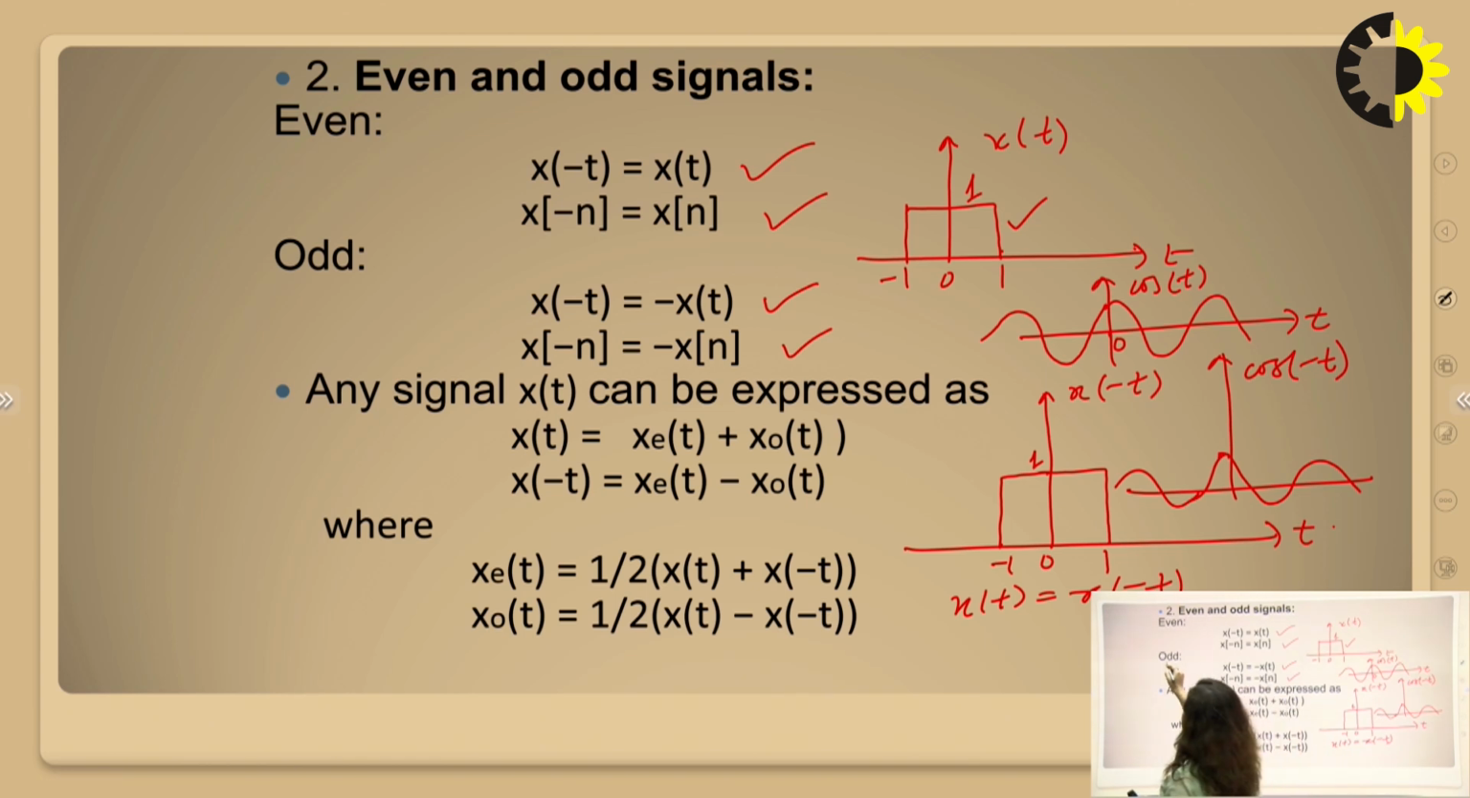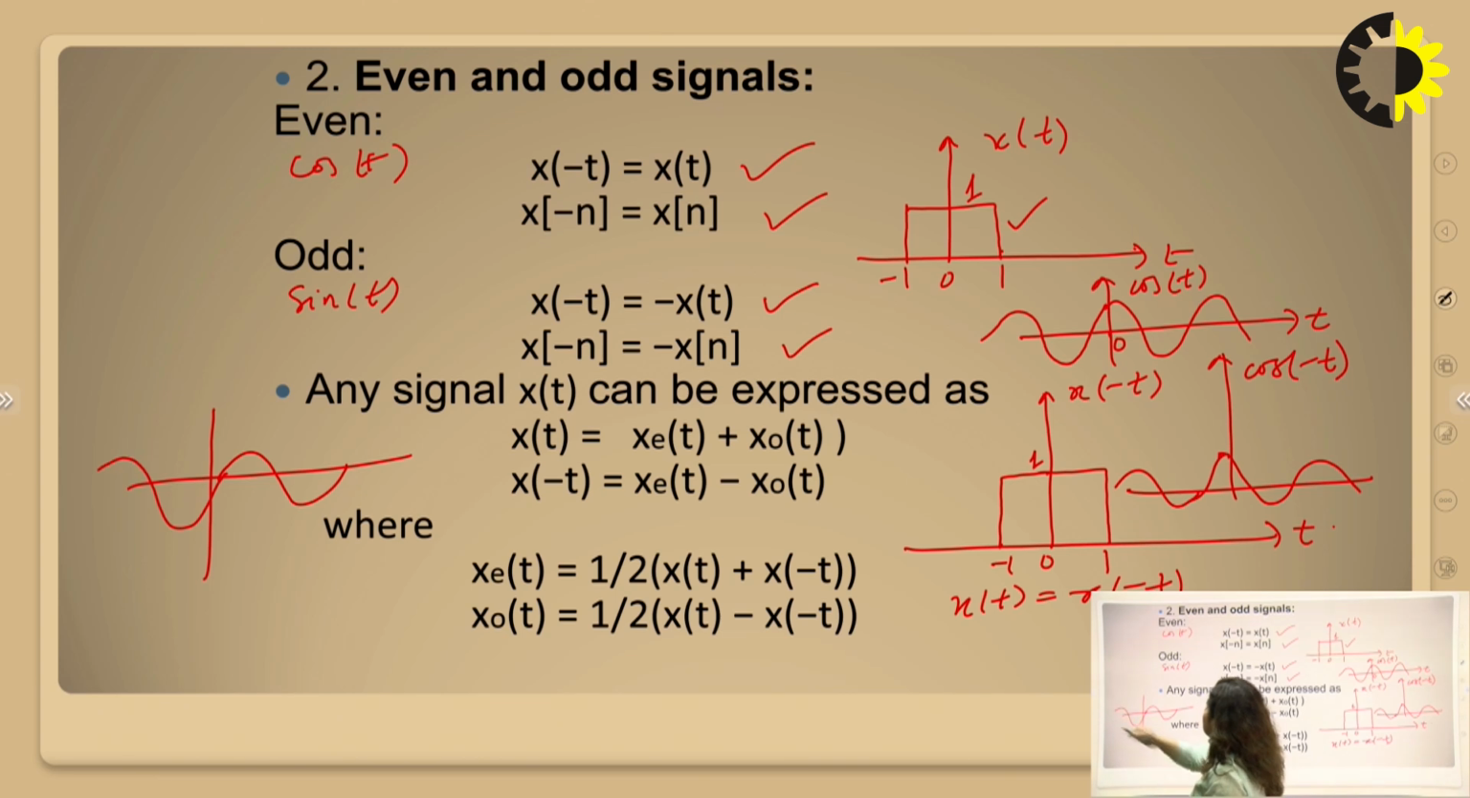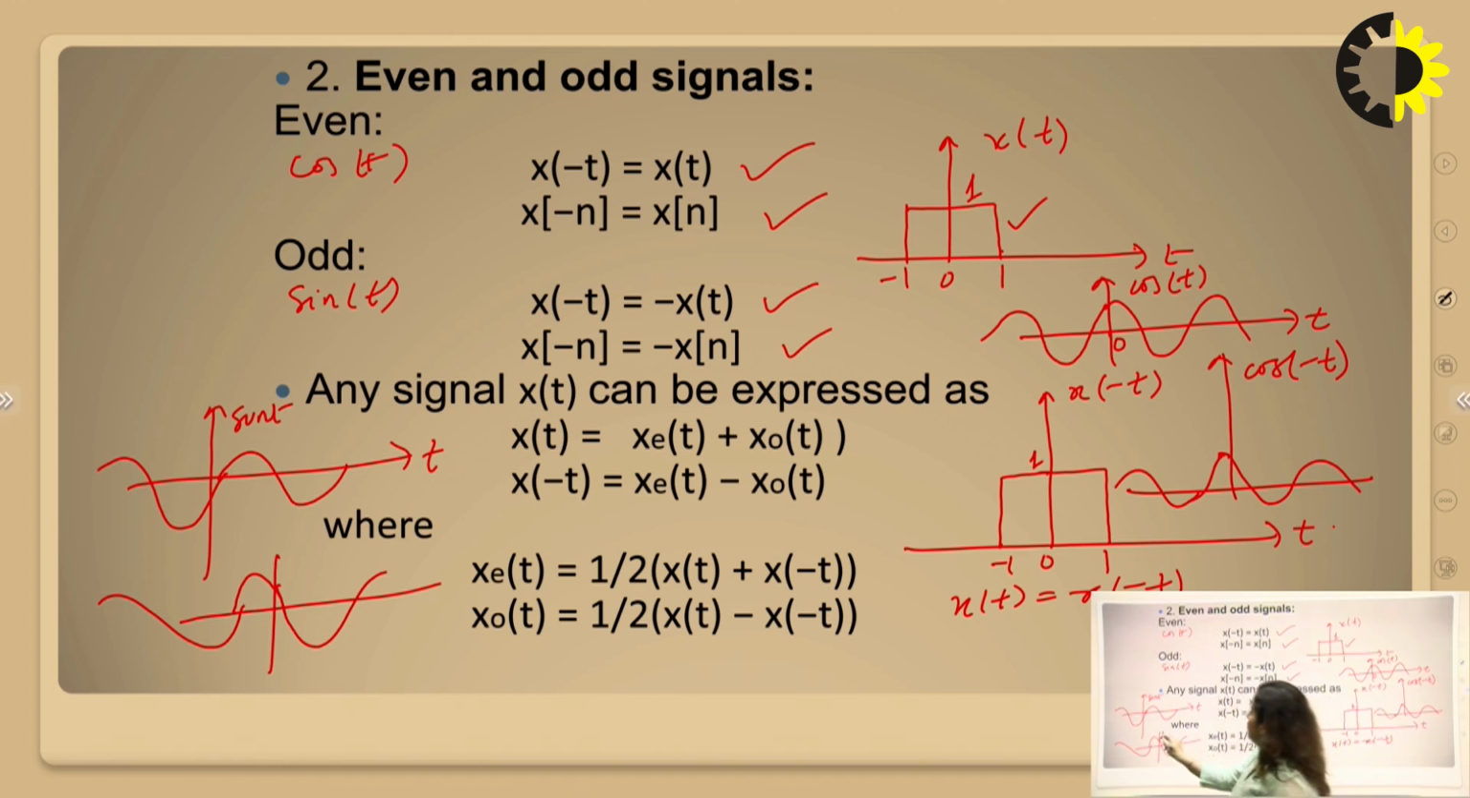For example, cos t is an even signal, and for an odd signal we can take sin t. Sin t is an example of an odd signal. If we draw the sine signal like this, that is sin t, and if we take sin(-t), it will look like this. Obviously the same signal is not here. Sin(-t) is equivalent to minus sin t. If we draw minus sin t, we get the same signal. So sin t is an odd signal.